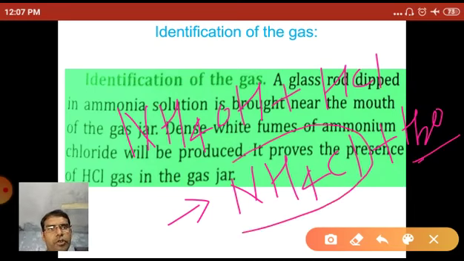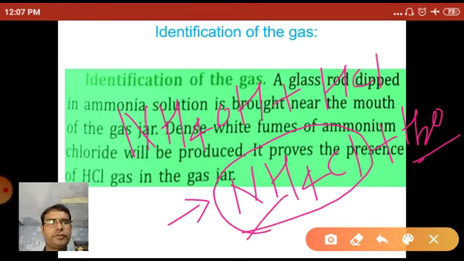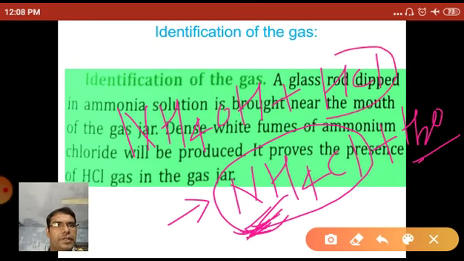Ammonium chloride is a substance that sublimes and has dense white fumes. So the dense white fumes in this test prove that ammonium chloride is formed, which proves that the given gas in the gas jar is hydrogen chloride.